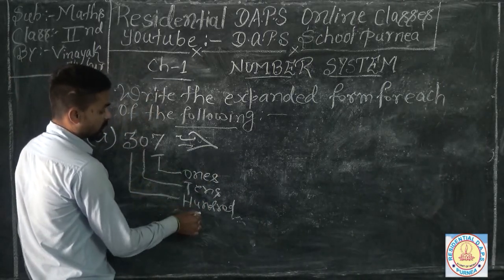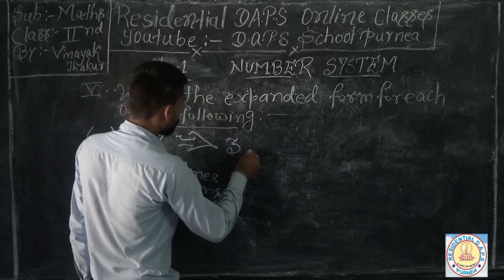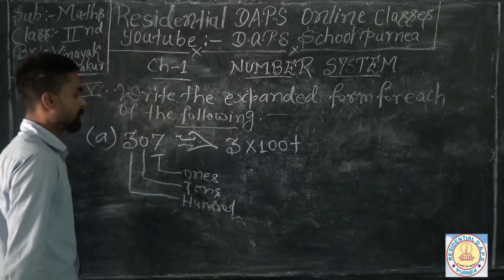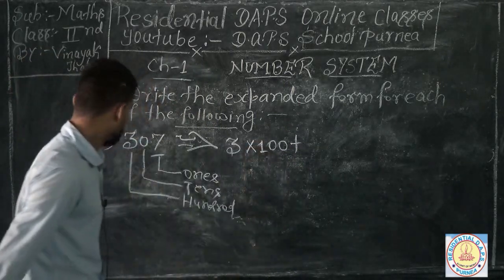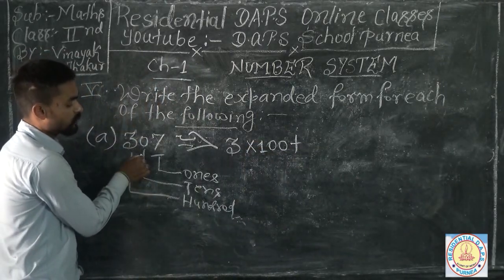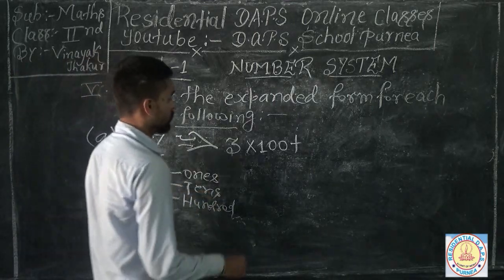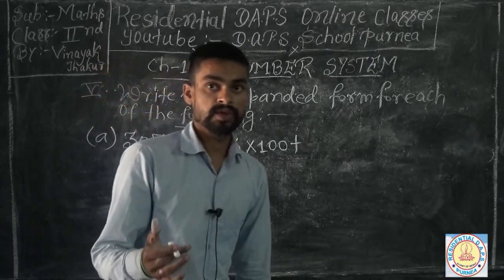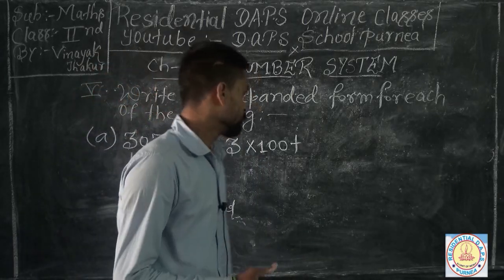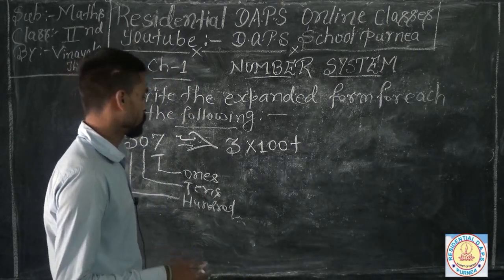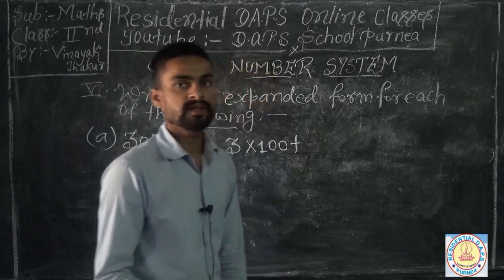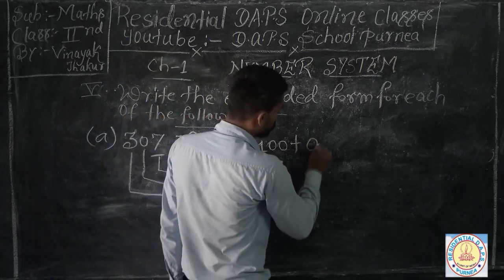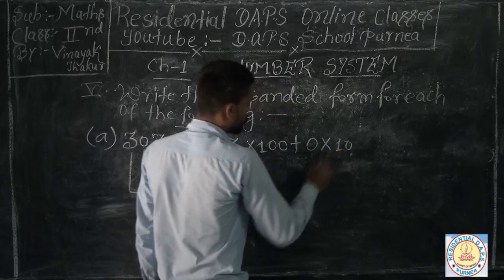It means 300, so here 3 into 100, then plus. Your second number, which is on your tens place, is 0. So 0 means 0. 0 means always 0. It does not matter which place 0 is on, it means 0. 0 is always 0, so 0 into 10 means 0.